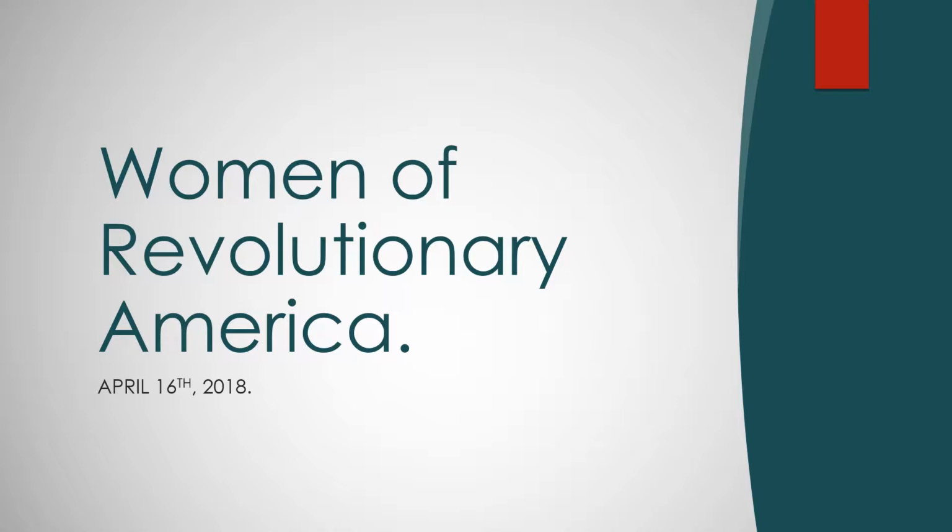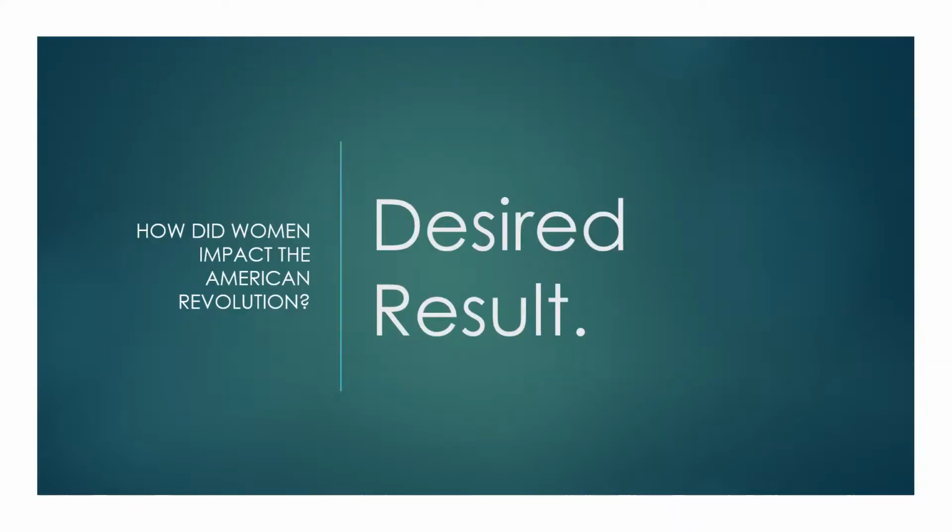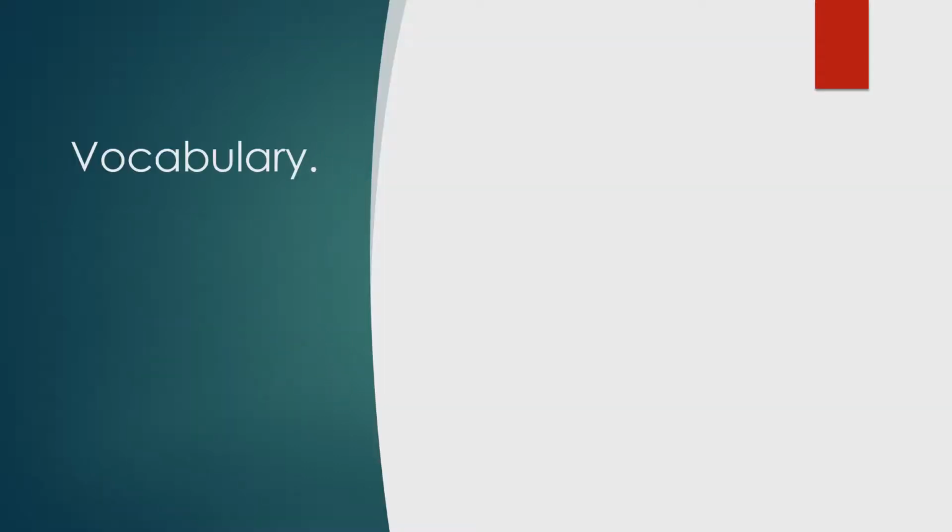We're going to start this week with talking about women of revolutionary America. So our objectives and standards are to understand the role of women in the American Revolution and to analyze the impact women had on the American Revolution. Just take a moment there to read the standards if you would. And our desired result: how did women impact the American Revolution?